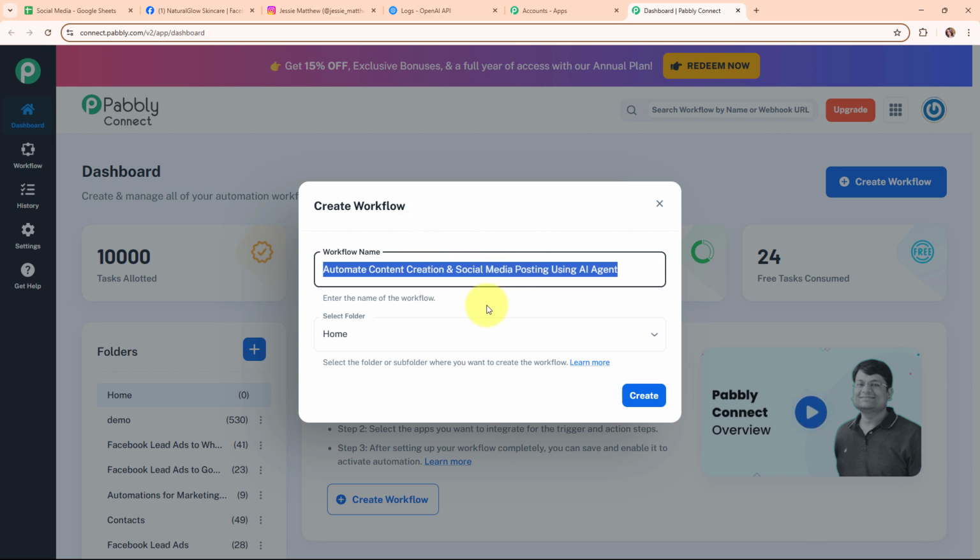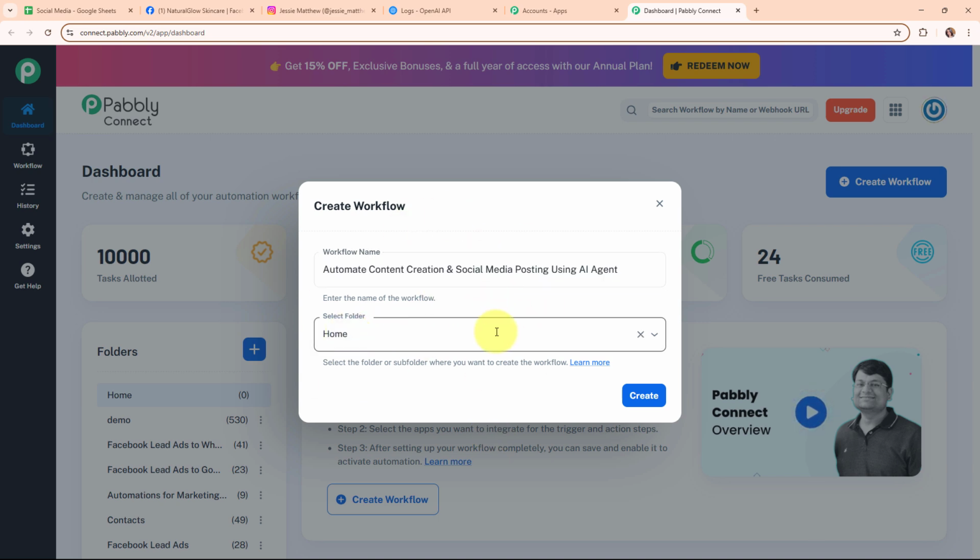And now after giving a name to my workflow, it is asking me to select the folder. So here in the left side corner of this dashboard you can see a folder section under which you can see the multiple folders that I've created with different names to save my workflows accordingly. So in this particular case, I'm going to select my folder as automations. You can select the folder as per your need. Also, you can create multiple folders to save your workflows accordingly.